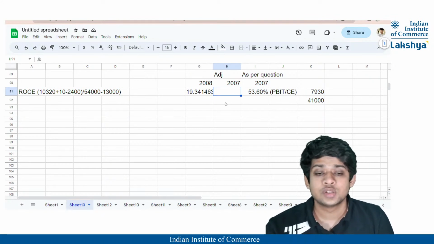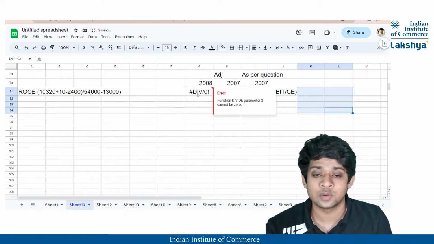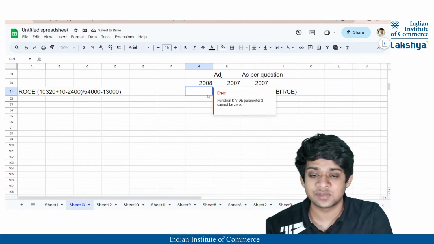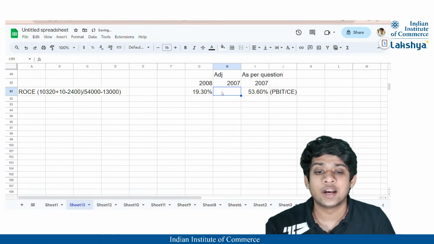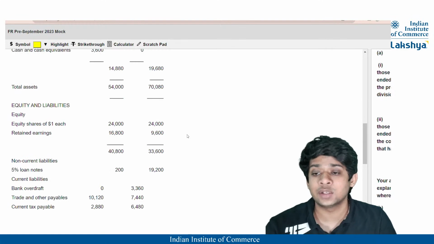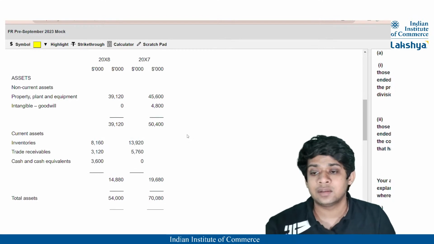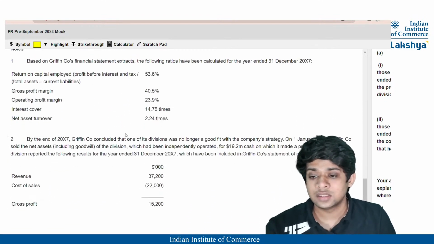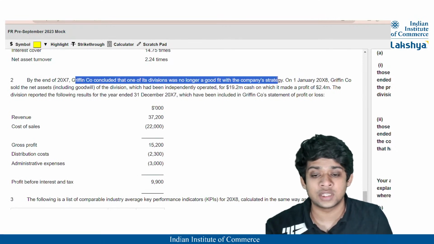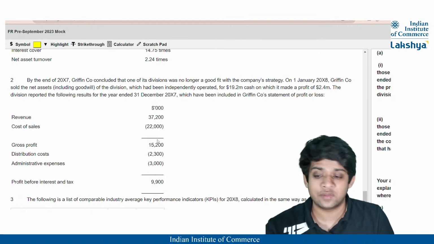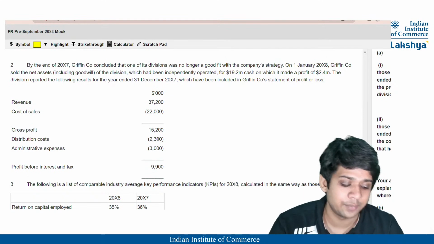Okay. Now for 2007, what will happen? So guys, for 2007, I'm just deleting this as of now. Okay, if I delete this, I think that will go off. Yes. So I'll just mention it separately since we have already calculated it: 19.3%. Correct? Now, for 2007, let us look at 2007. As you can see, in 2007, this operation was sold off. And you can see in note 2, they have sold off a division which was no longer a good fit for the company, right? And these are the sales revenue and everything stated for it. So we have to adjust these amounts in the calculation of return on capital employed, correct?